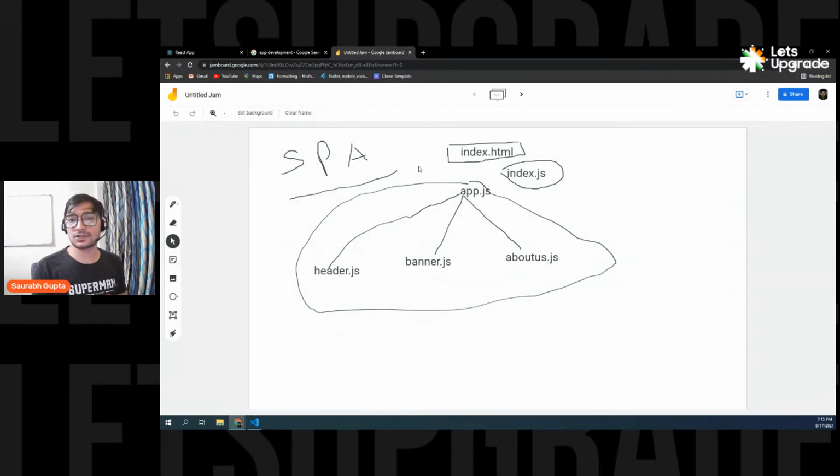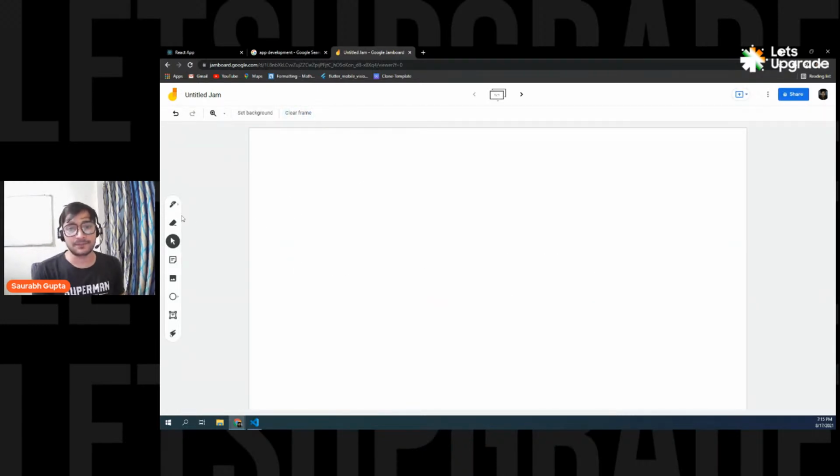Okay, so let me clear it. Now, guys, see. When you write HTML code, you know that a tree is created like this. Let's say your HTML, then you have the body, then you have the head, then inside body you might have an H1, a P, and a div.